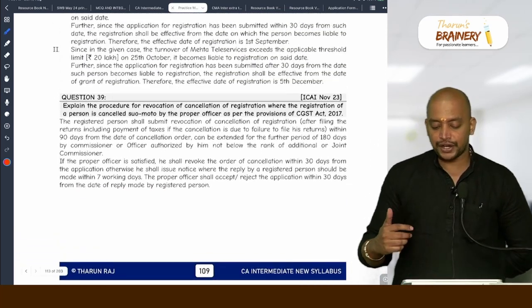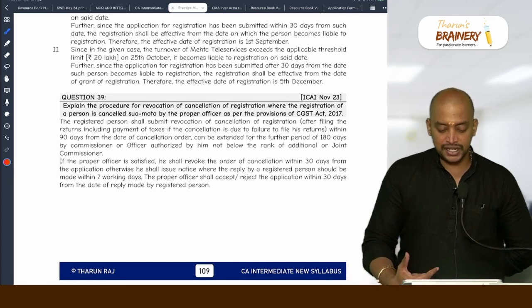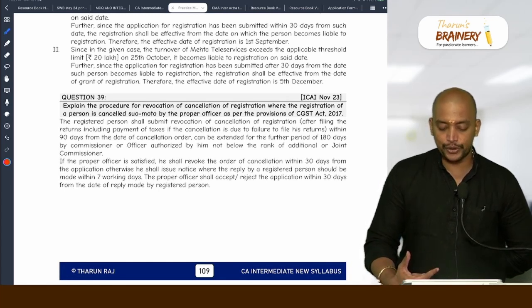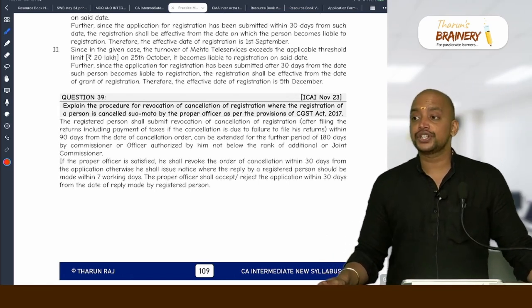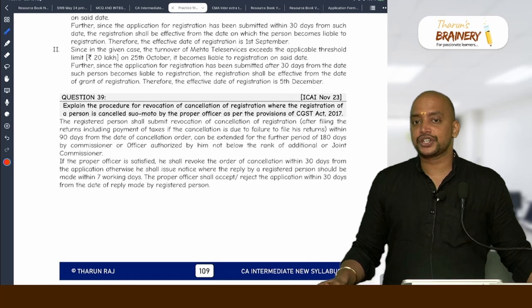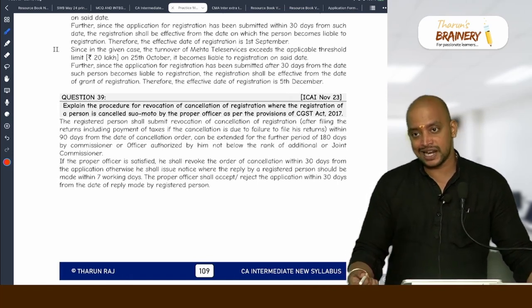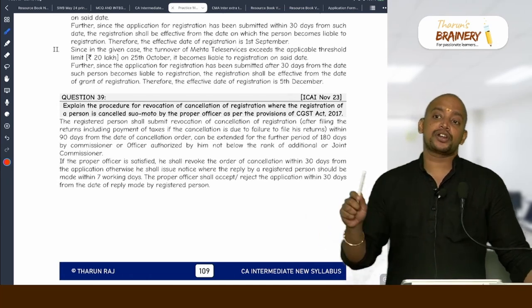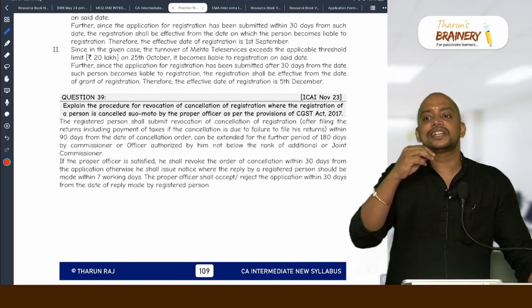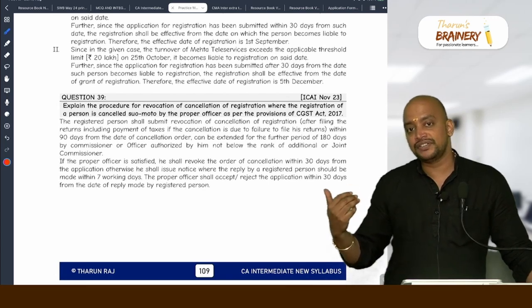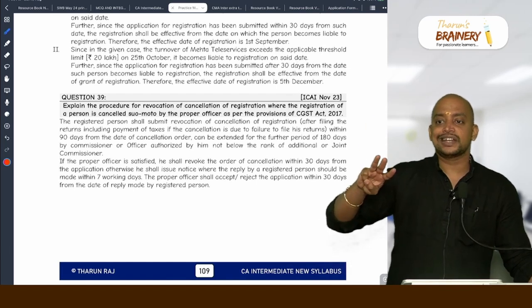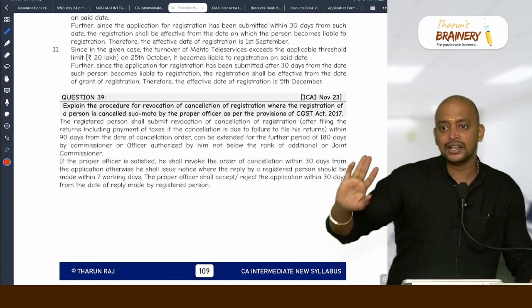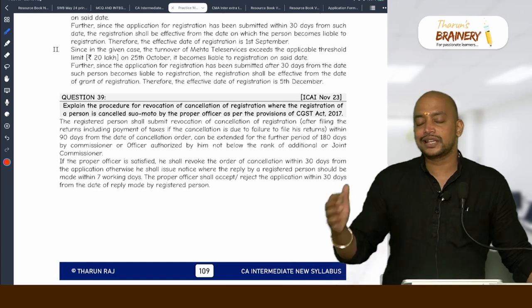Explain the procedure for revocation of cancellation of registration, where the registration of a person is cancelled suo motu by the proper officer. What is it you need to write? Procedure for revocation. The application should be made within 90 days. It can be extended for a further period of 180 days. Once we make application, if the proper officer is satisfied, within 30 days they will pass an order for revocation. Otherwise they will give a notice, and thereafter we need to give reply to the notice, and after reply within 30 days either they will reject the application or they will revoke the cancellation order.